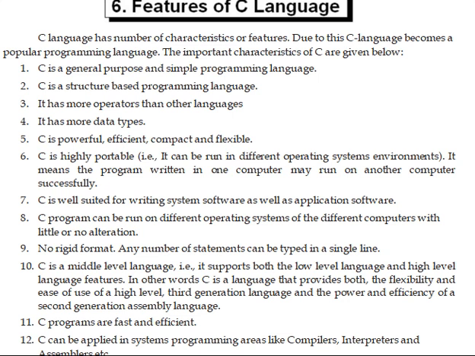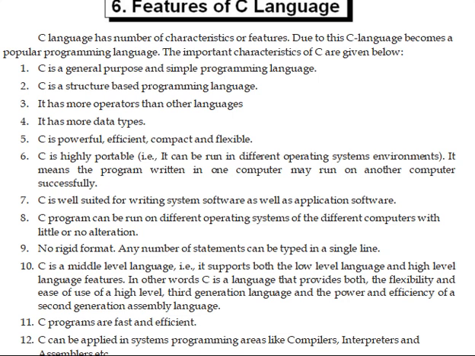C is a structure based programming language. It has more operators than other languages. It has arithmetic operators, logical operators, exponential operators, relational operators, conditional operator, like that. It has more operators compared to the other languages. It has more data types.